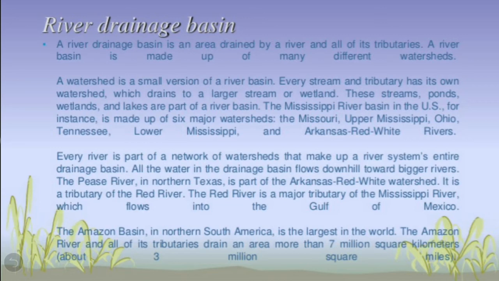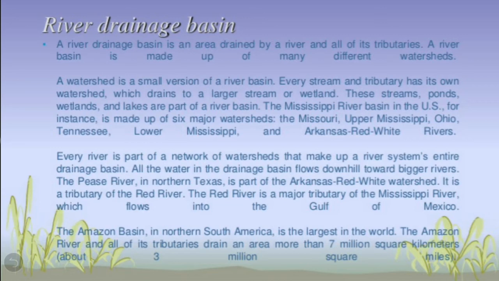A river basin is made up of many different watersheds. So first we will be discussing river drainage basin. What is it? It is an area which is drained by a river as well as its tributaries, and it is a basin made up of many different watersheds.